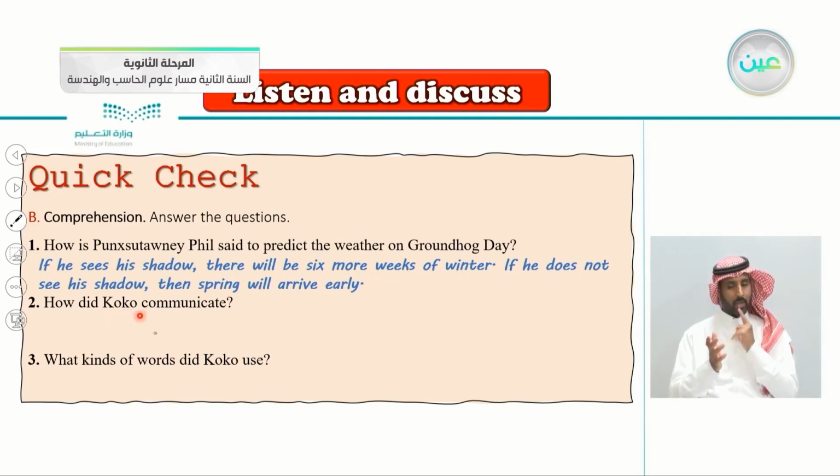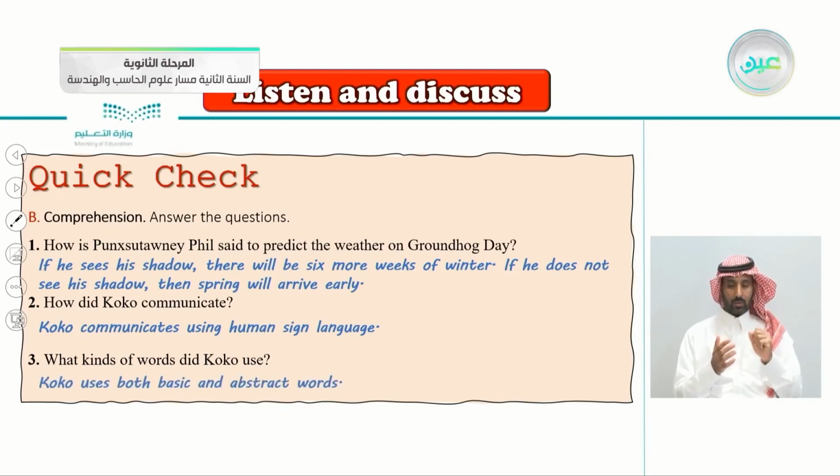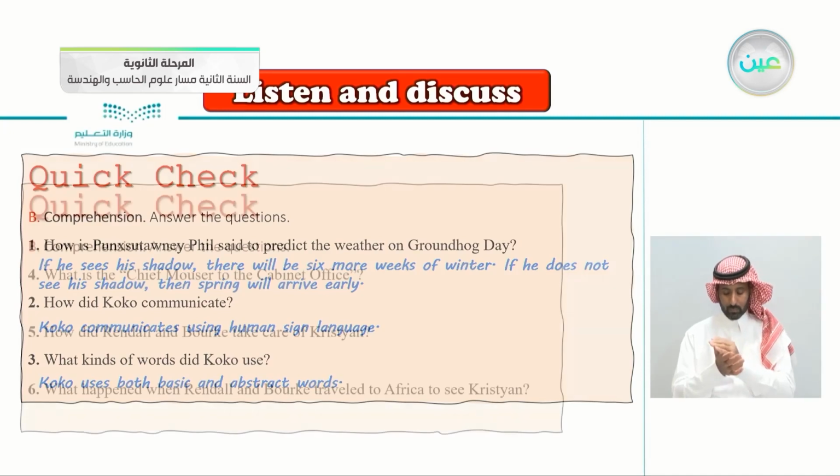How did Coco communicate, the gorilla? Very good. Coco communicates using human sign language. What kinds of words did Coco use? Yes, Coco uses both basic and abstract words. So she uses basic and abstract words, which is really amazing.